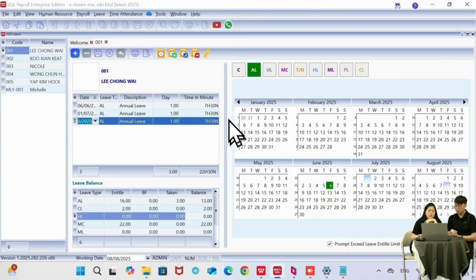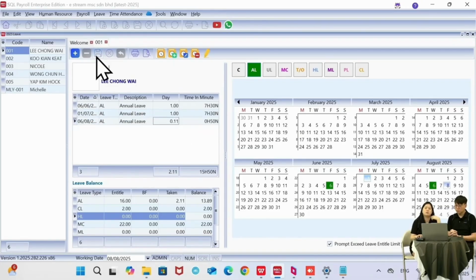And then if you take a look at the column here, we have the time in minutes. Let's say today they're taking 50 minutes of annual leave, so I can click on 0, dot, and then 50. So the system will calculate it as 0.11 days. So you don't have to manually calculate for this one. The system already automates it for you. So once you're done, click on save.